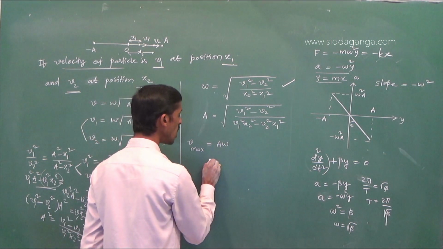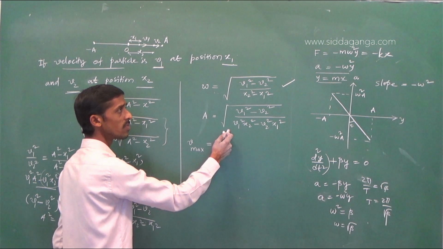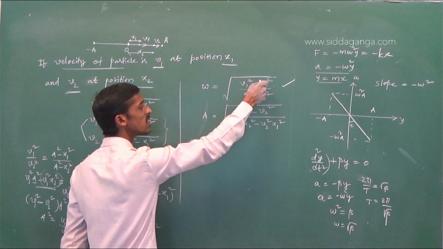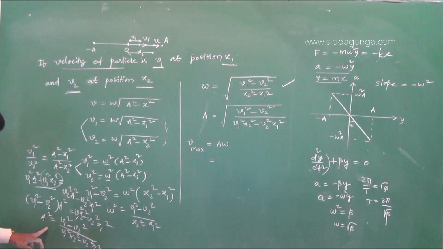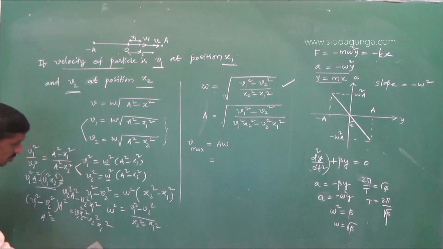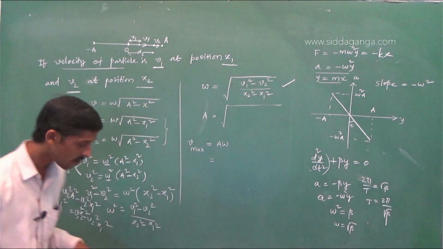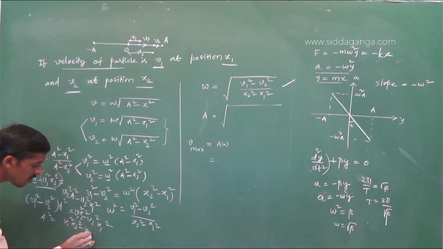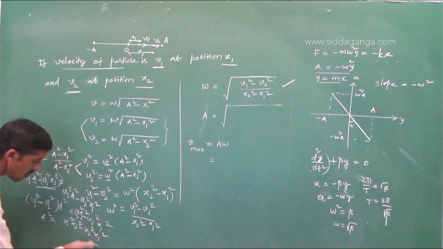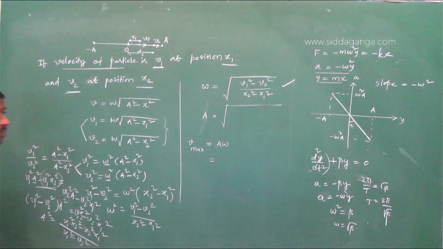So a omega, when you multiply these two, v1 square minus v2 square, v1 square minus v2 square, something wrong here, sorry, here it is mistake. ಉಲ್ಟಾ ಬರ್ದಿದೆ, right? v1 square x2 square minus v2 square x1 square divided by v1 square minus v2 square.